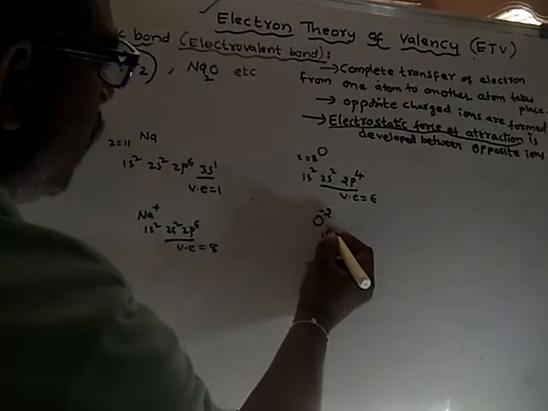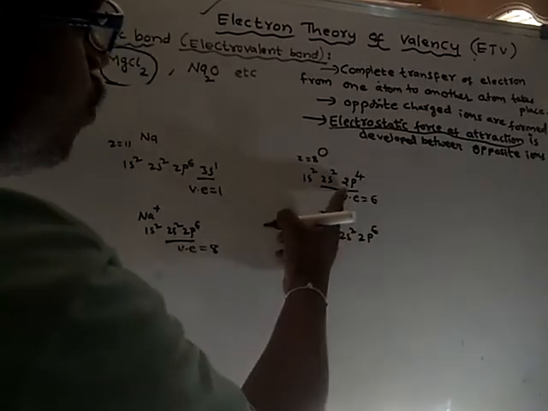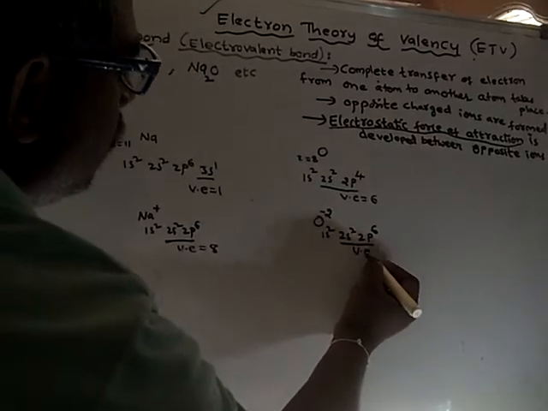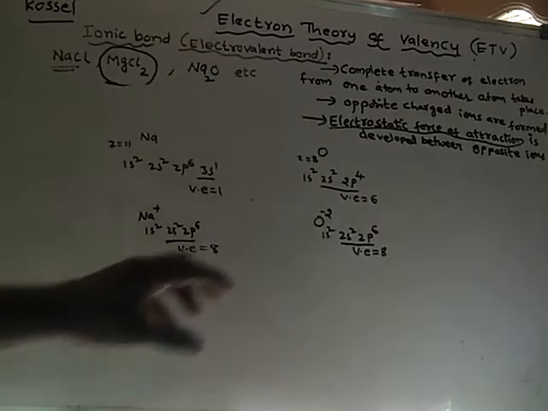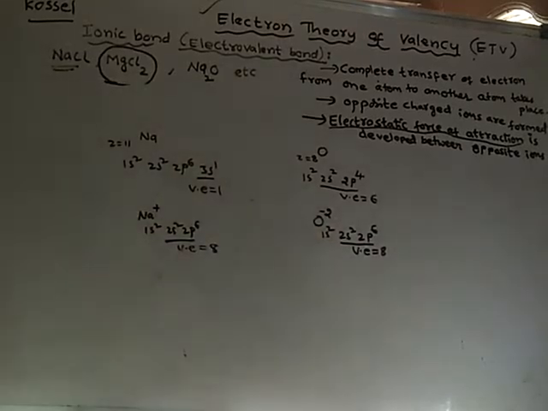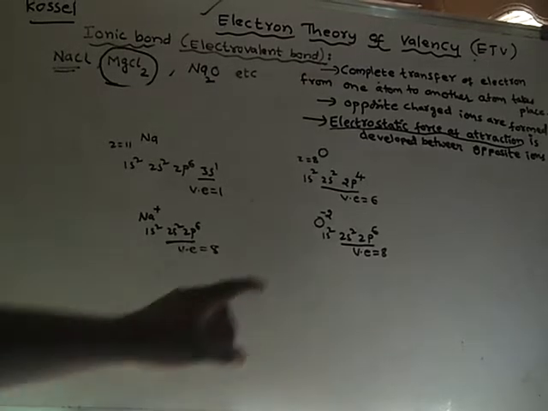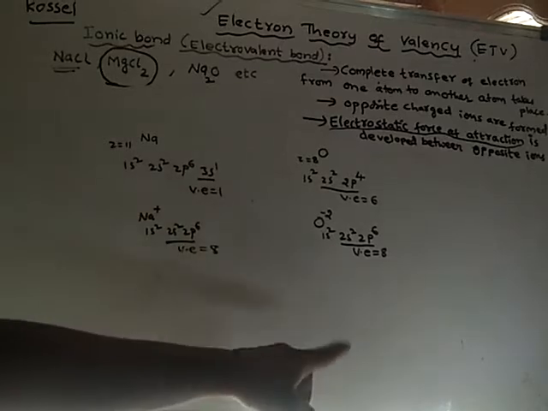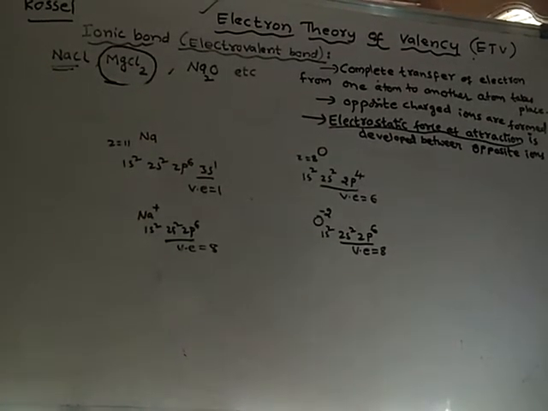Now the new electronic configuration will be 1s2, 2s2, 2p6. 2p4 has become 2p6. So in this case the valence electrons will be 8. That means after redistribution of electrons, oxygen has become 1s2, 2s2, 2p6, because it requires two electrons to get stability. So after getting two electrons, the electron arrangement of oxygen will be like this. Now it is stable.